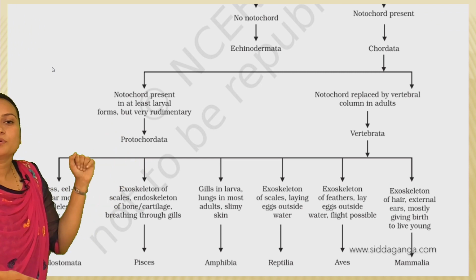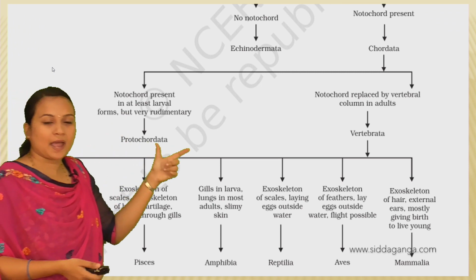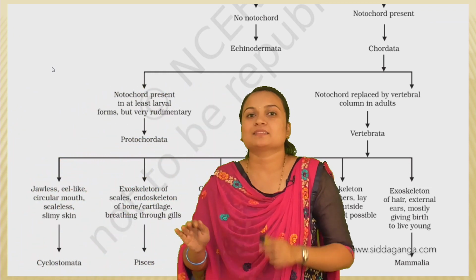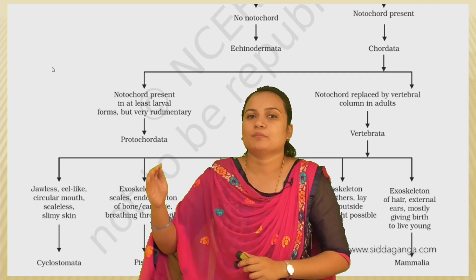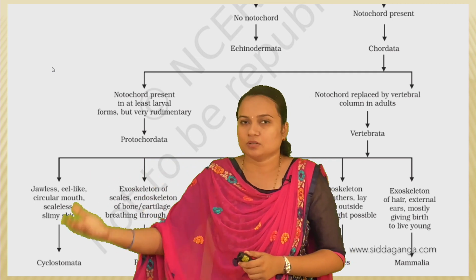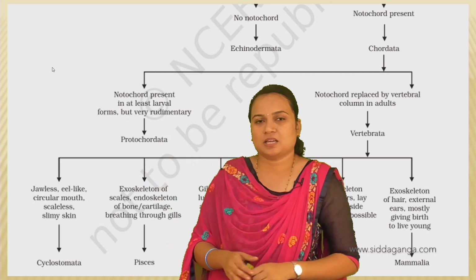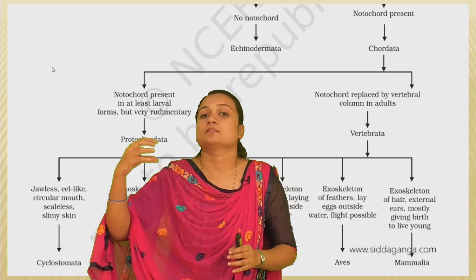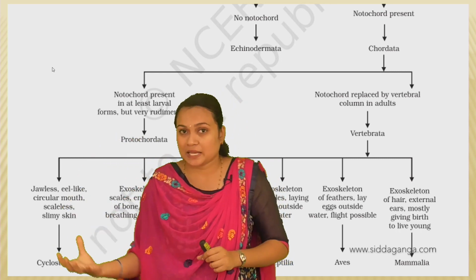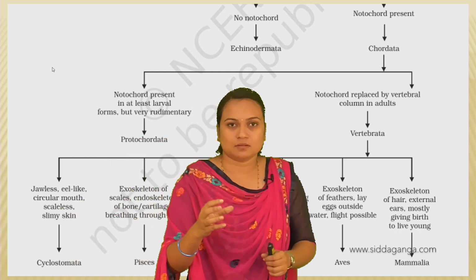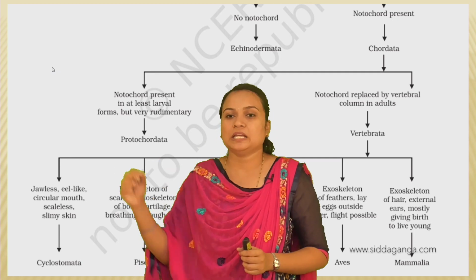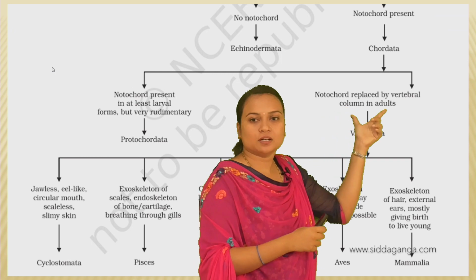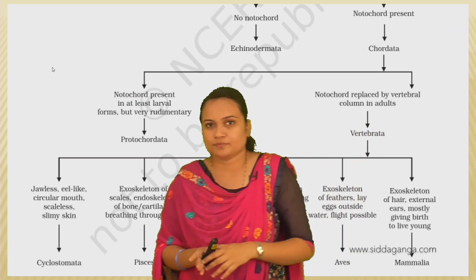If the organism exhibits this character, a very rudimentary notochord present only in the larval stage, then it is grouped under Protochordata. And for the organisms which have a notochord in the embryonic stage, this notochord is replaced by a cartilaginous or bony vertebral column in adults.